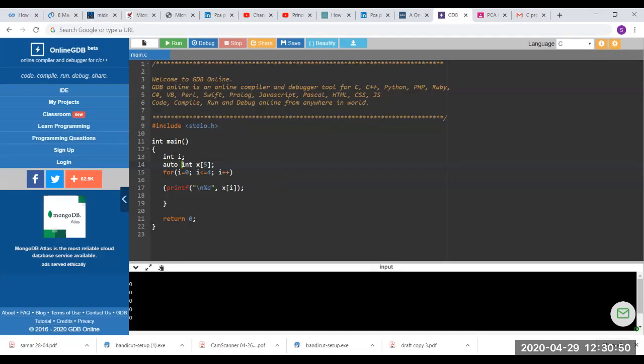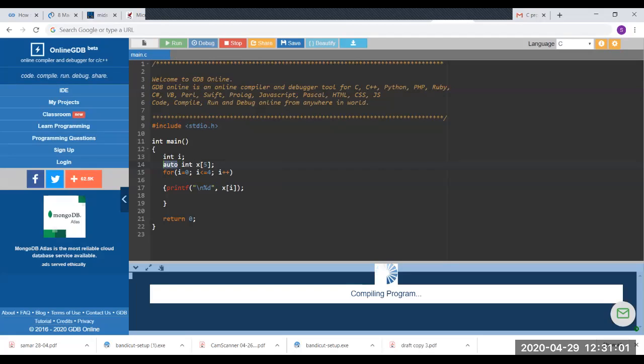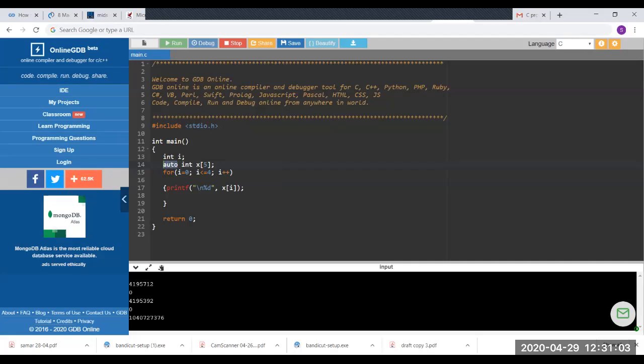By default, the C compiler associates the word auto with an array. Once it is an auto integer array, this means it is not initialized to any zeros. It will show us whatever garbage, whatever random values are stored.